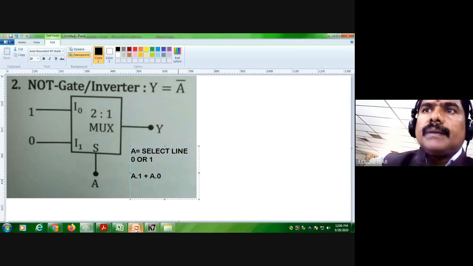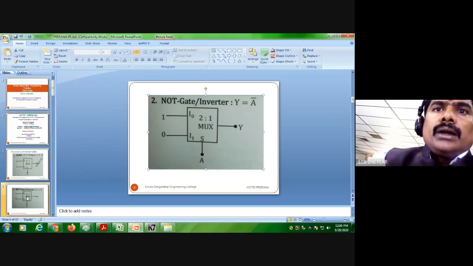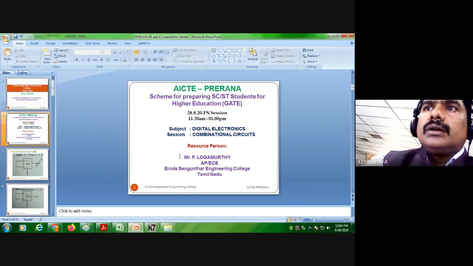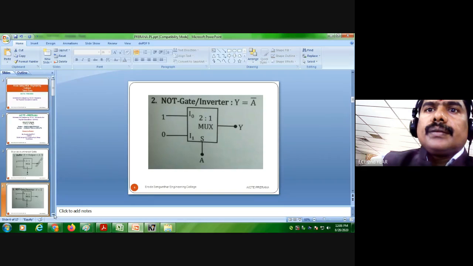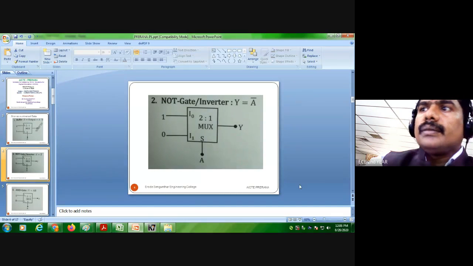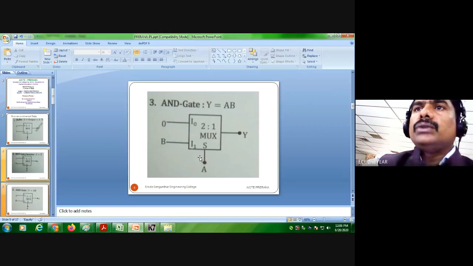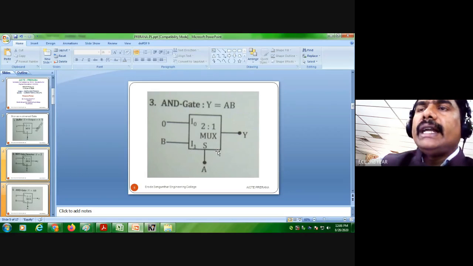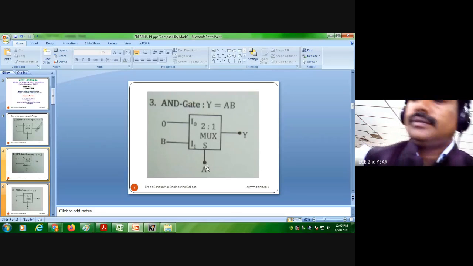So here it can be used as an AND gate. An AND gate means we have the expression like this.